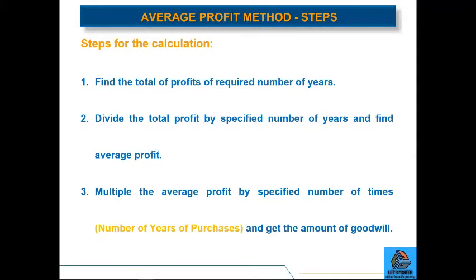Then divide the total of profit by the specified number of years and find the average profit. So if you have taken the profits for 5 years in consideration, then you will divide the total by 5. If you have considered 4 years of profit, then you will divide the total by 4. And then whatever the average profit is calculated, that will be multiplied by the specified number of years, that is number of years of purchase, and that's how you will reach the amount of goodwill.